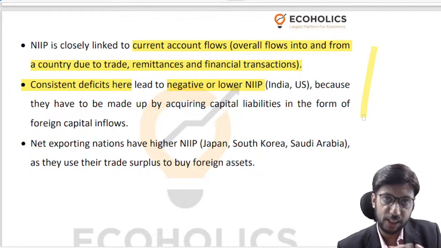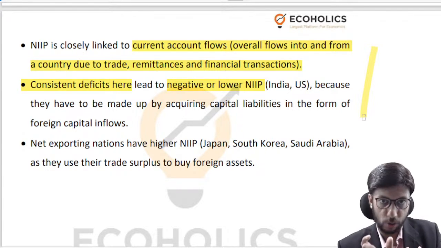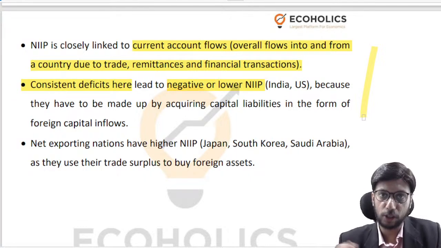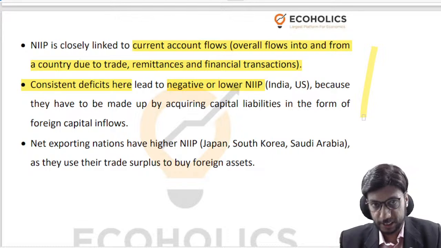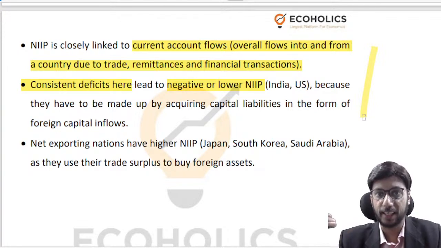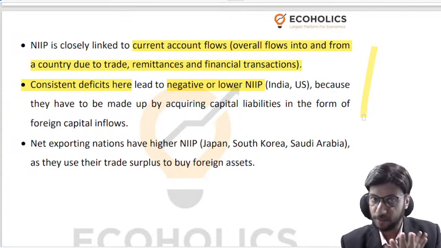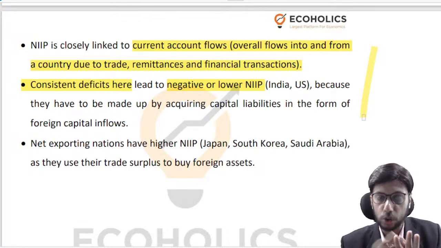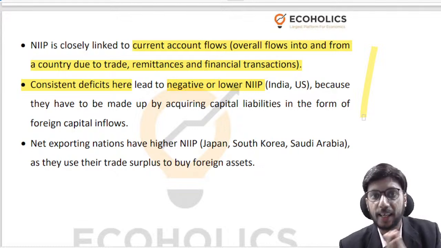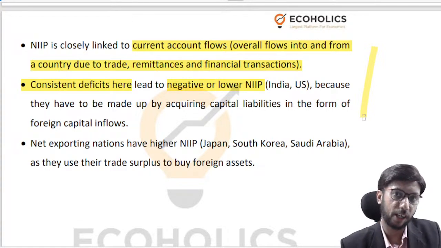We are already having a surplus so far as the services account is concerned. We are exporting far more services than what we are importing, right? We are also having a surplus on the remittances or the transfer payments account. We are receiving a lot more money than we are sending out. So within current account, of the three subcomponents, that is services and remittances, we are positive. But on the goods part, we are negative, and that drags India into a current account deficit.